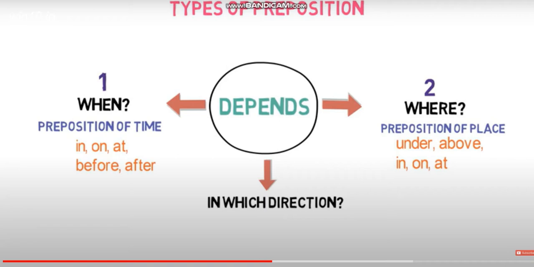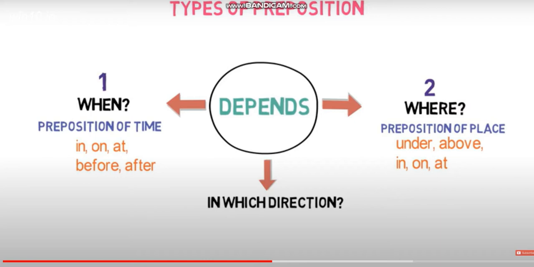Now don't get confused that in the preposition of time we have used in, on and at, and here in the preposition of place we are also using in, on and at. In, on and at can be used in different contexts. We have to see the context and the meaning, how they are being used.